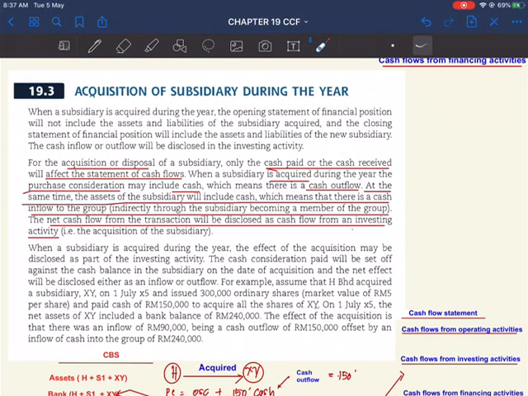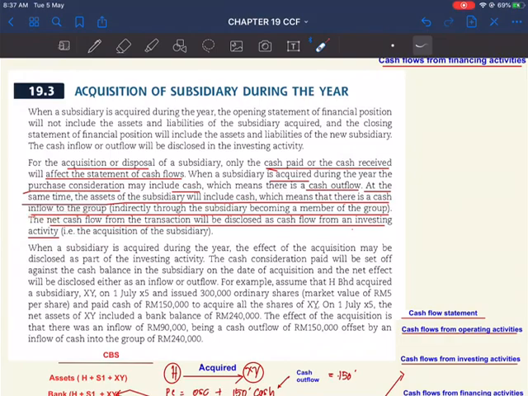The cash outflow will be in the form of purchase consideration. At the same time, the asset of the subsidiary also includes cash in the form of cash in hand or bank, which means that the cash will be an inflow to the group.